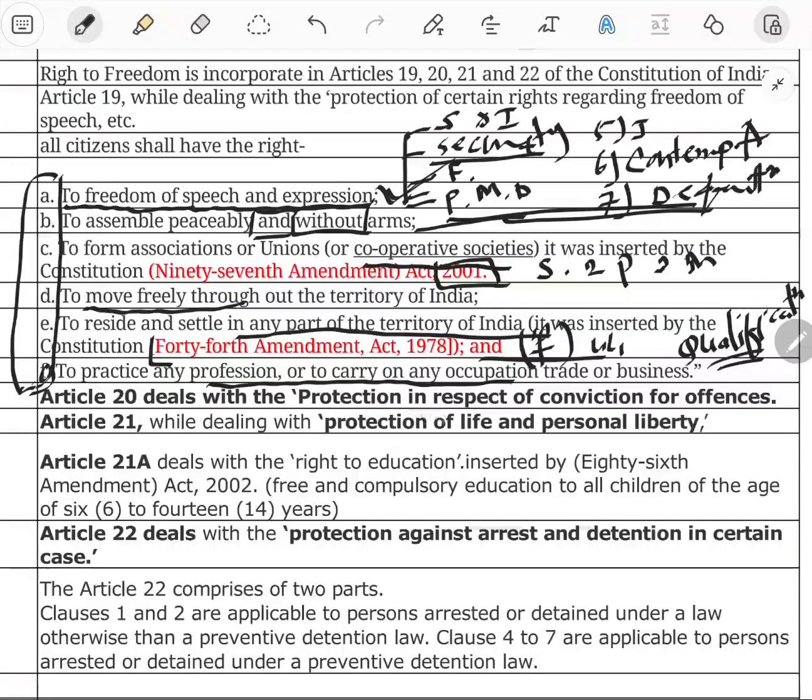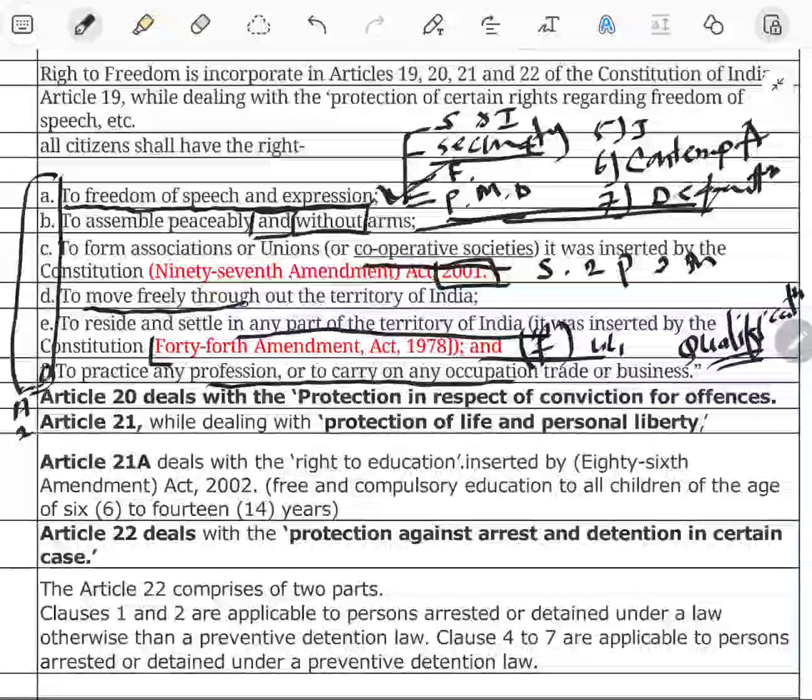Article 20 deals with protection in respect of conviction for offences. It has three parts, or three sub-clauses, in Article 20. First one is no ex post facto legislation, and it means no retrospective effect to the criminal law.